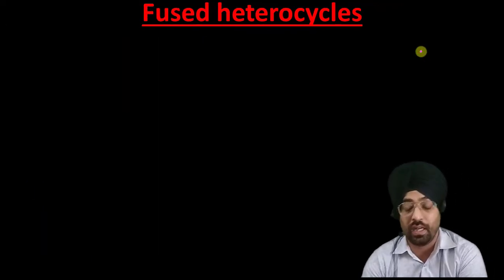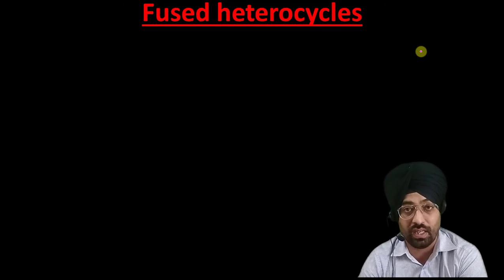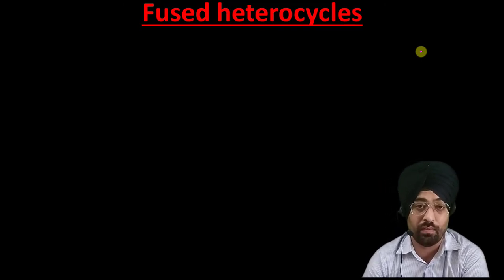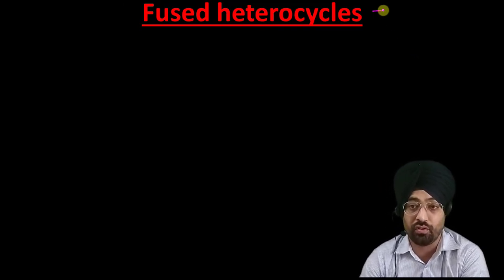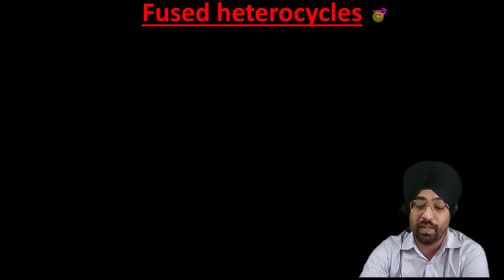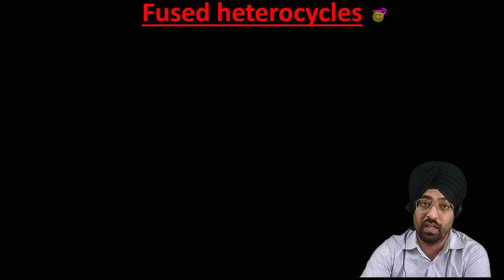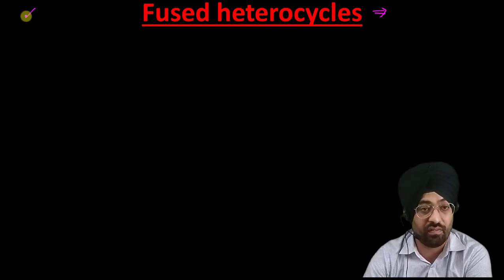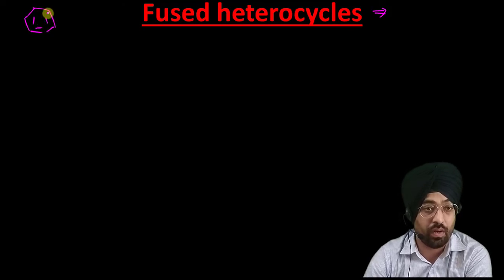So now that was all about your monocyclic heterocyclic compounds. Now let us do some rules for fused heterocyclic compounds, how we name them. In order to name them, you have to remember the name of their fused carbocyclic counterparts. Suppose I write one of your structures. This compound is called naphthalene.